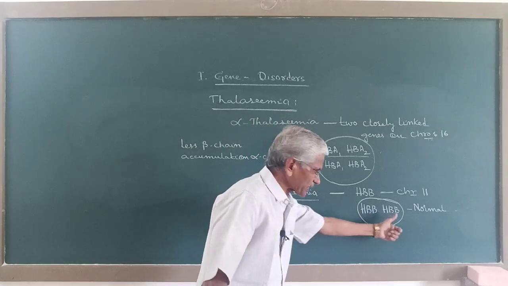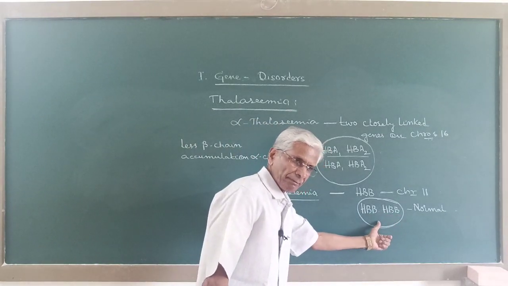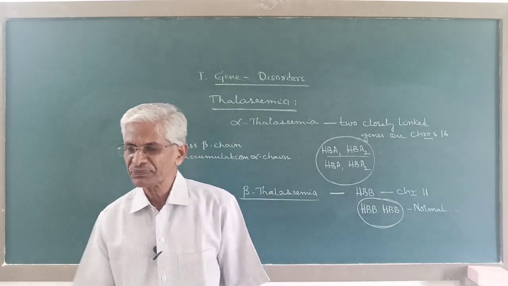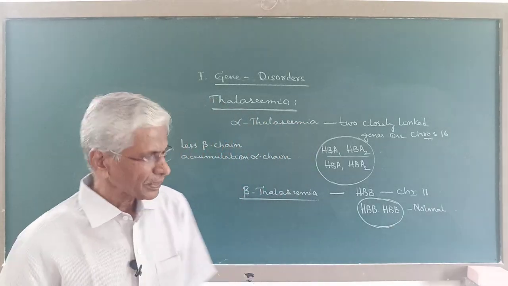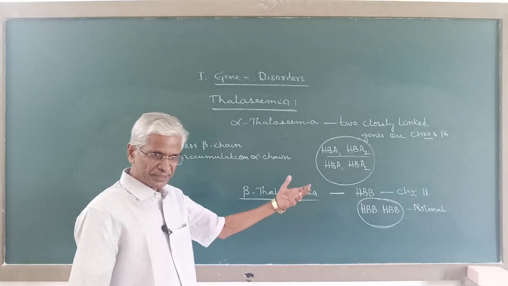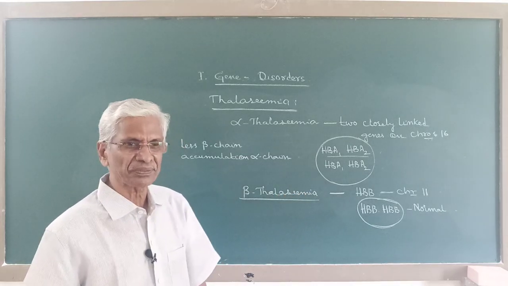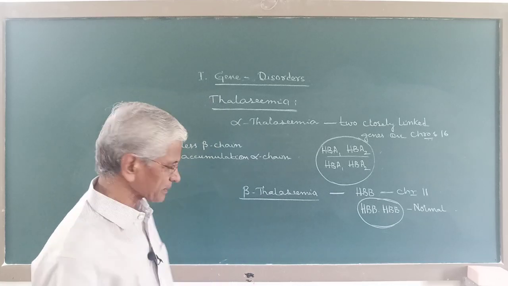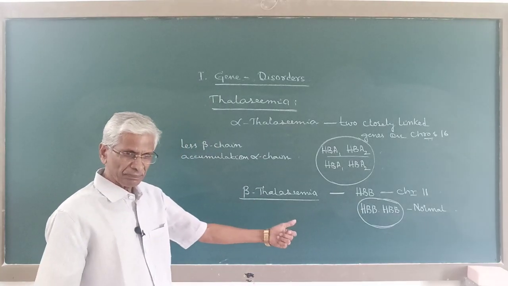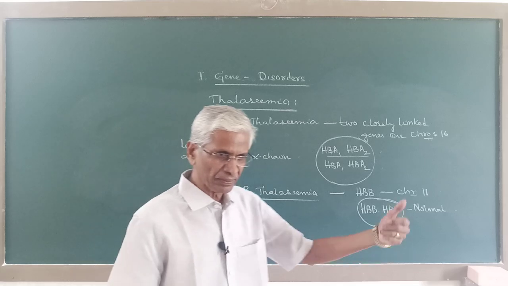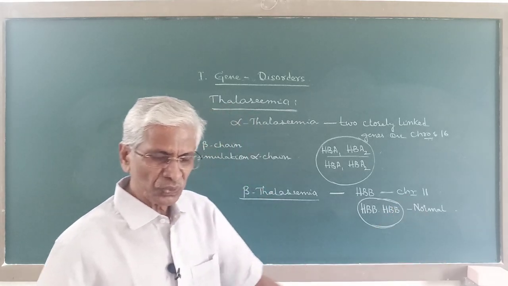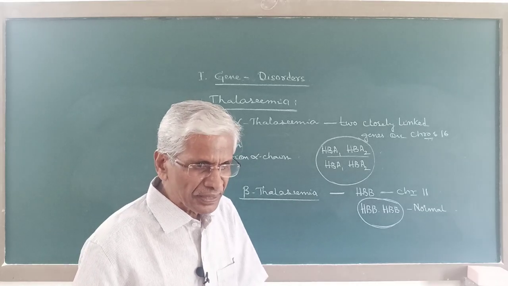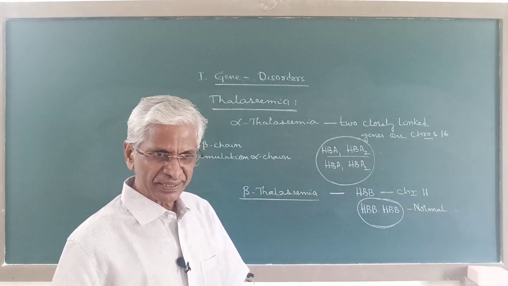But the persons with heterozygous genotype, one dominant and one recessive, such individuals for beta thalassemia are heterozygous individuals, and they are also not normal. They do suffer with anemia, but with low severity.